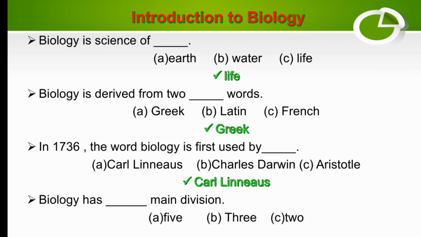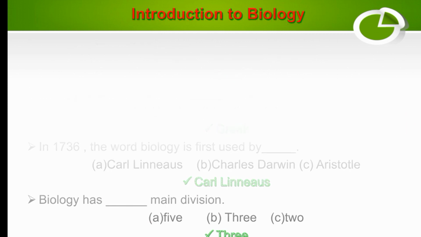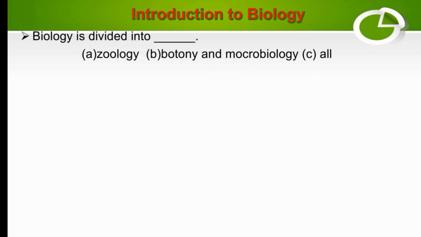Biology has dash main divisions. How many? 5, 3, or 2? So the correct answer is 3. Biology has 3 main branches. Biology is divided into dash: zoology, botany and microbiology, or all. So biology is divided into zoology, botany and microbiology. So the correct answer is all.